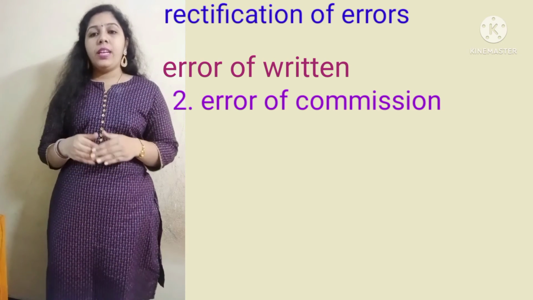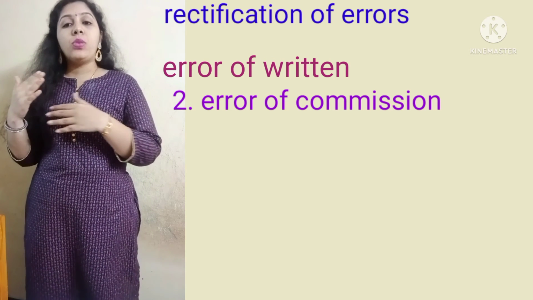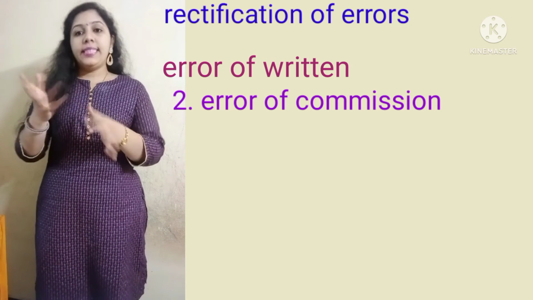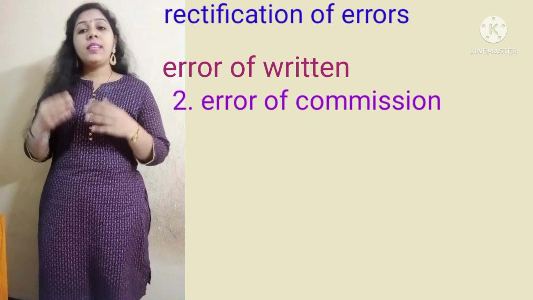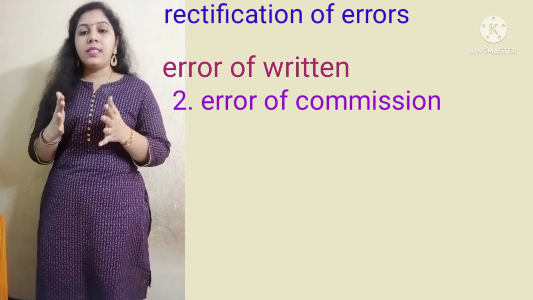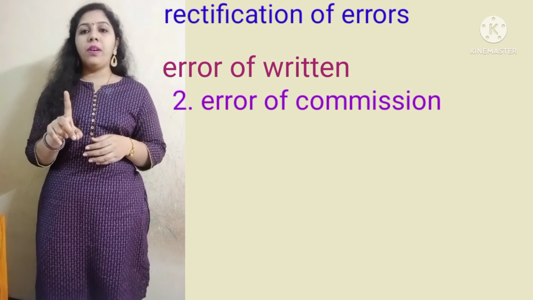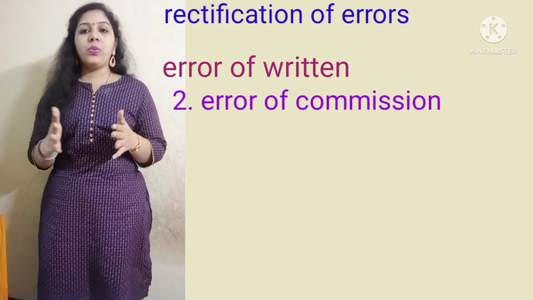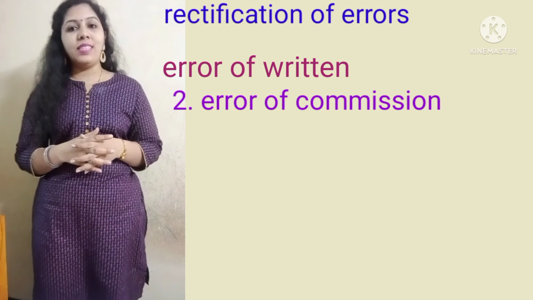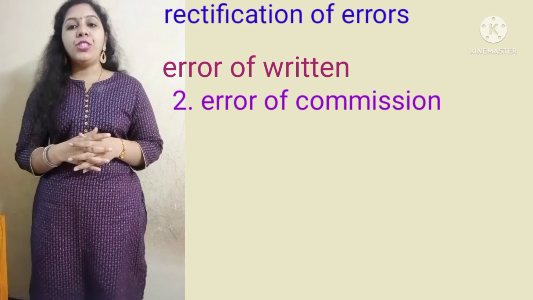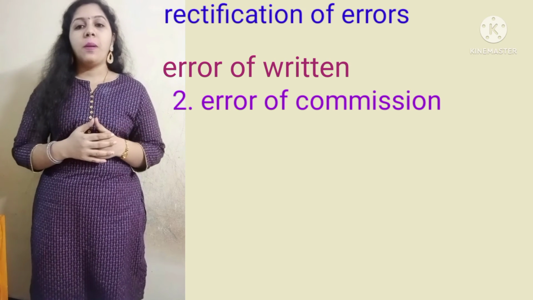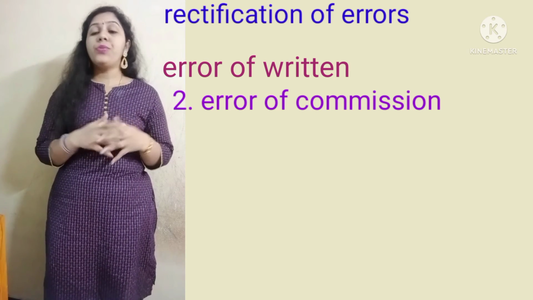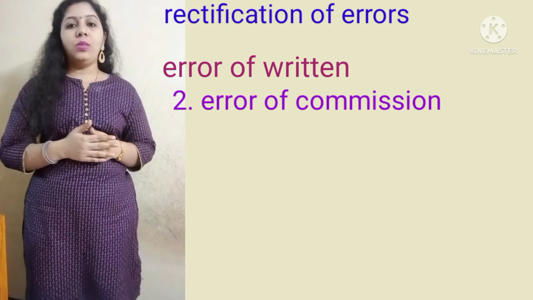In the same way, we have to enter the amount 1000, but we entered 10,000. Here the difference is 9,000, just one extra zero, so a lot of mistakes can happen. This type of entry is called error of commission. This is done in a confused state. The accountant, it's not an error, it was a mistake made by the accountant.